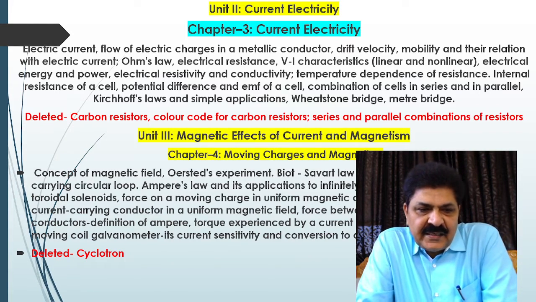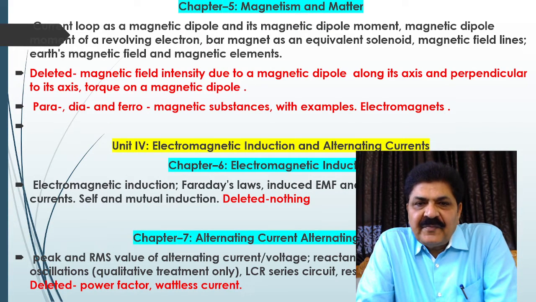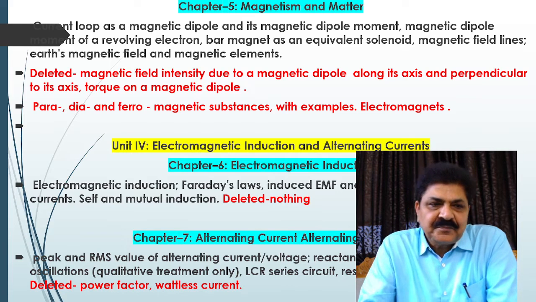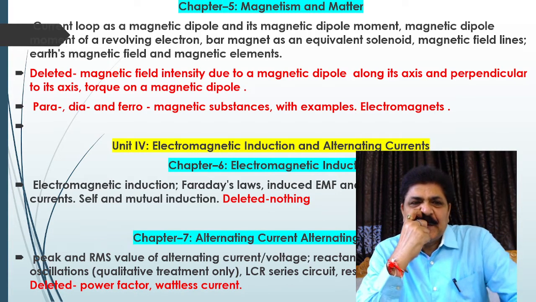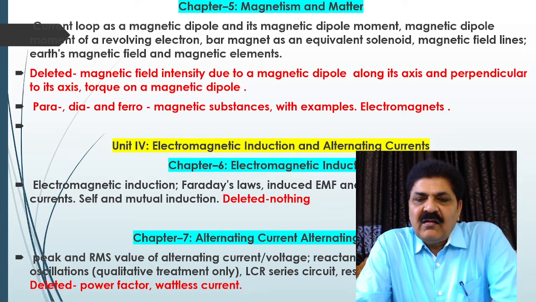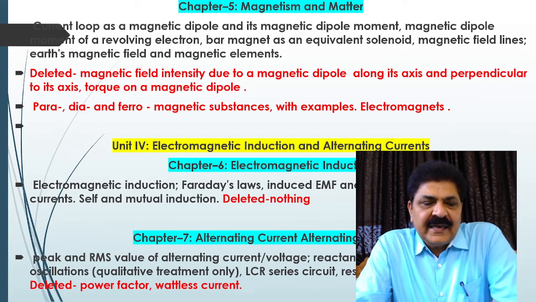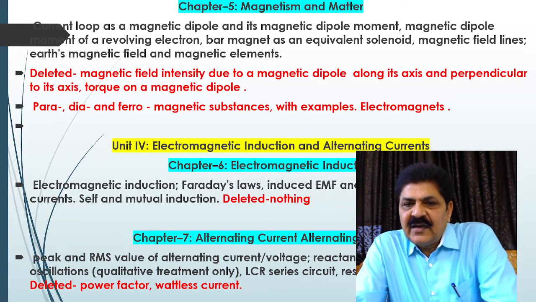Here the deleted portion is cyclotron. Now in chapter 5, magnetism and matter. Here the deleted portion is magnetic field intensity due to a magnetic dipole along its axis and perpendicular to its axis, torque on a magnetic dipole, and another deleted topic is para, dia and ferromagnetic substances with examples and electromagnets.